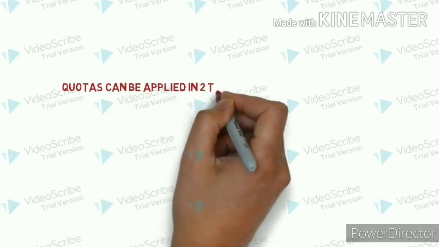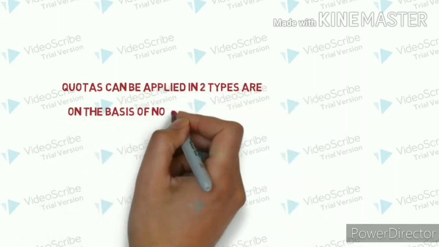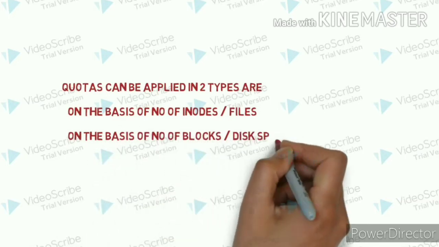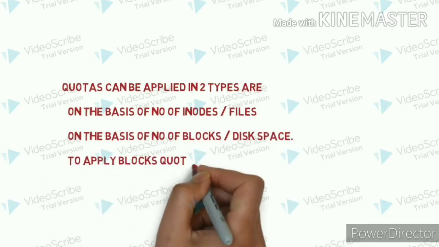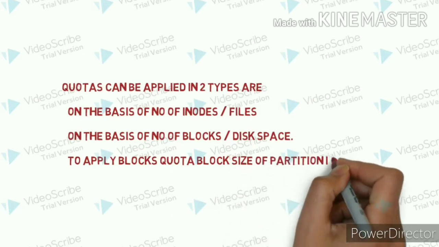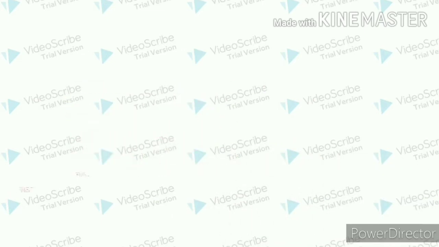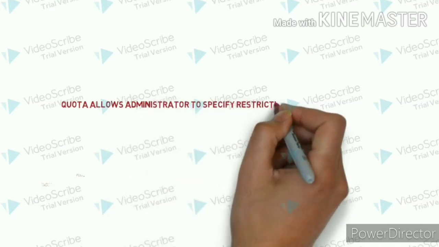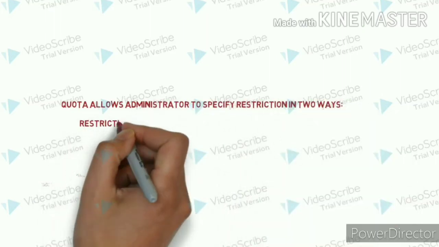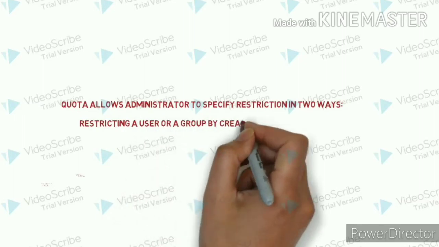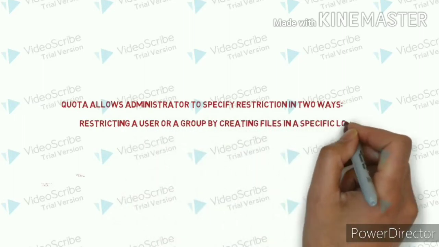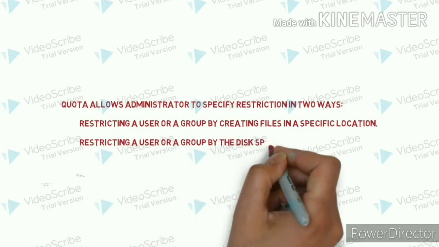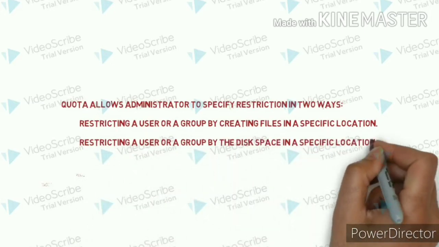Quotas can be applied in two ways: on the basis of the number of inodes or files, or on the basis of the number of disk blocks. To apply block quota, the block size of the partition is needed. Quota allows the administrator to set a specific restriction in two ways: restricting a user or group from creating files in a specific location, and restricting a user or group by disk space in a specific location.